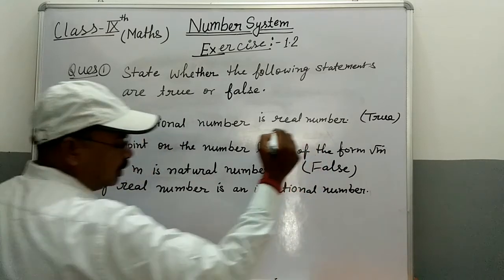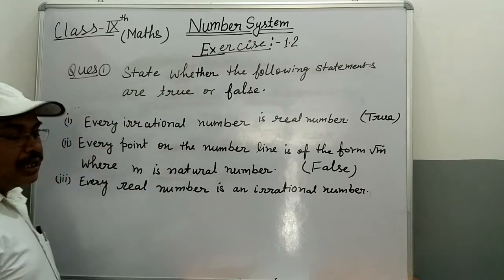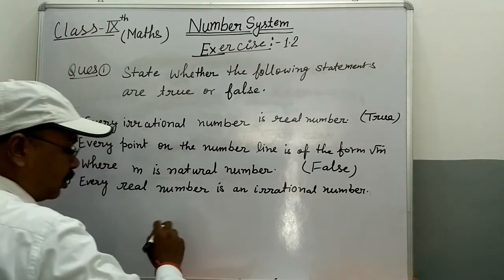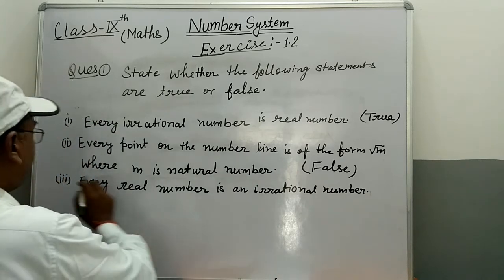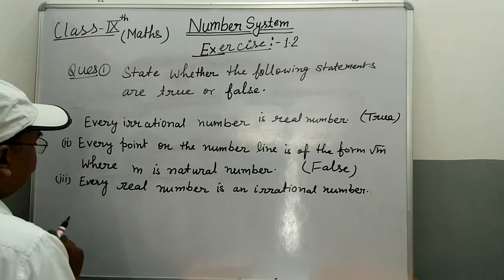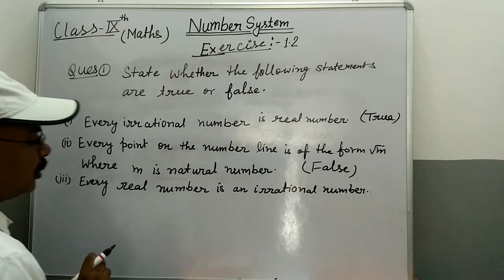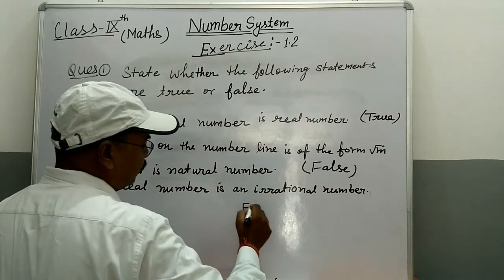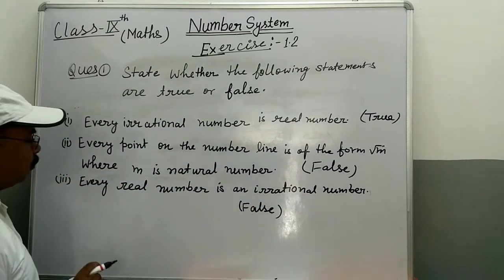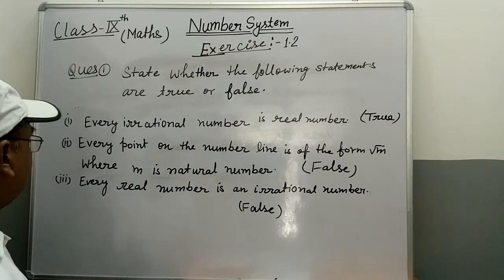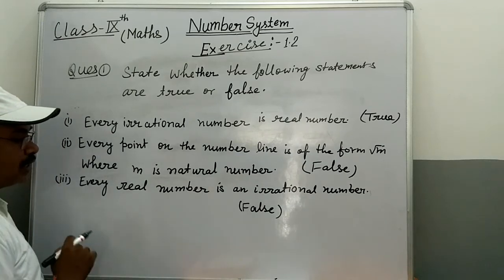Students, on the number line there are other points that also lie on the line. And the third statement, students, every real number is an irrational number. False. The third statement is also false. Every real number is an irrational number, students, that is false.